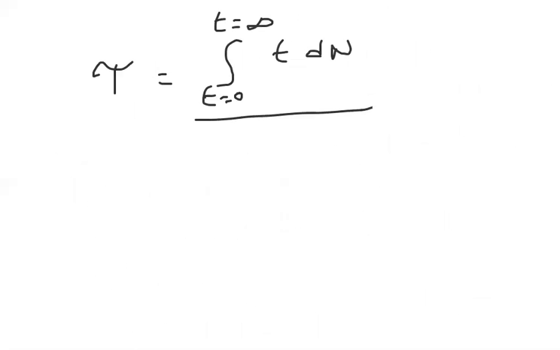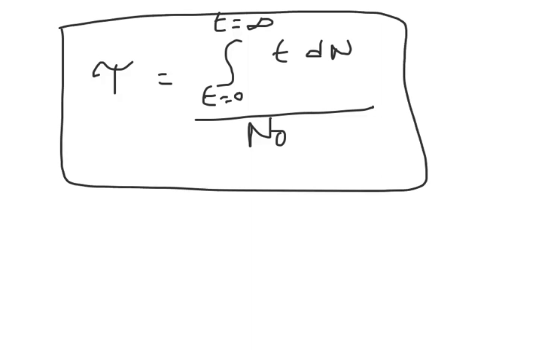Tau is equal to the integral, from where to where? From t equal to 0 to t equal to infinity, of t dN by N naught, where N naught is the initial number of nuclei. This is the formula we got for tau. We know that minus dN by dt is equal to N lambda.